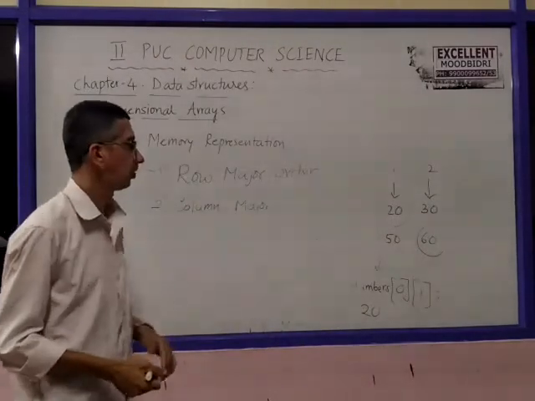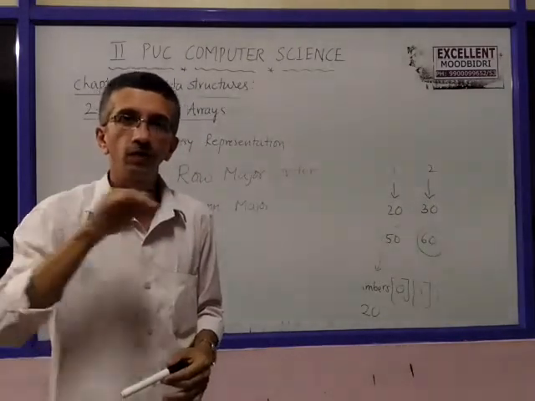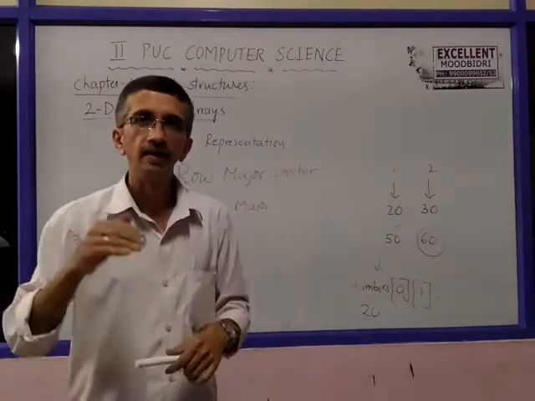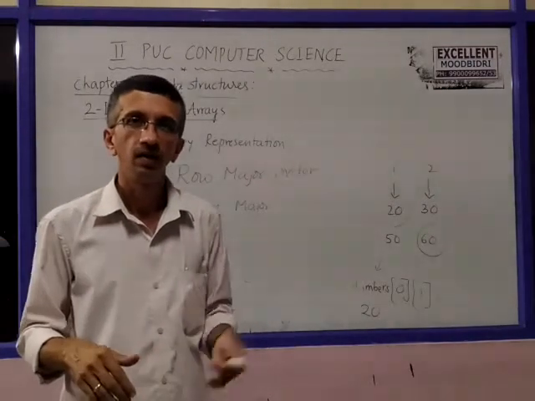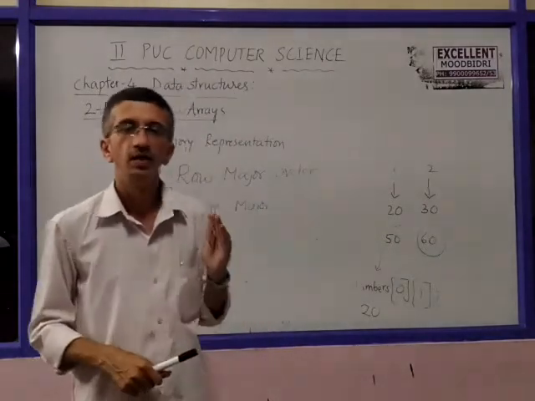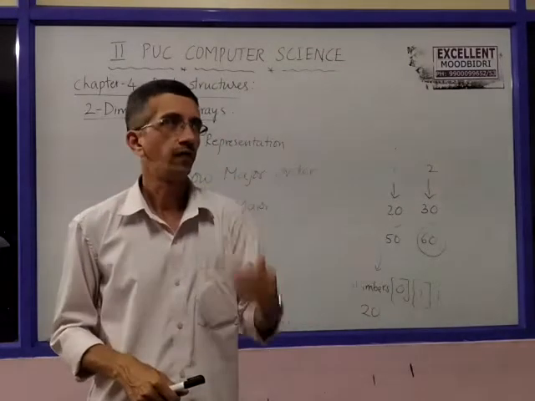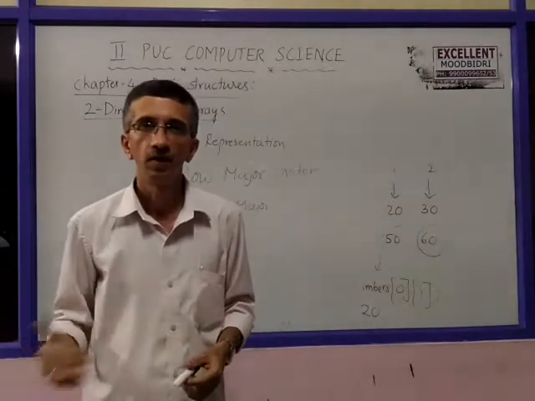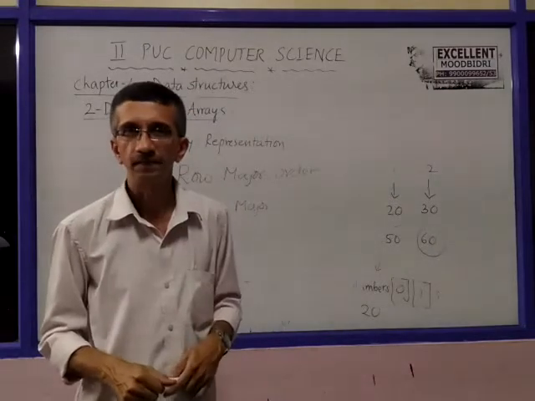What is this row major order? According to row major order, all the elements of the first row are taken first, stored in memory, and next the items of the second row, right? Next, the items of the third row are taken continuously. To repeat: according to row major order, first row elements are stored first, next second row elements, next third row, and so on. Row-wise items are taken for storage and even for processing.